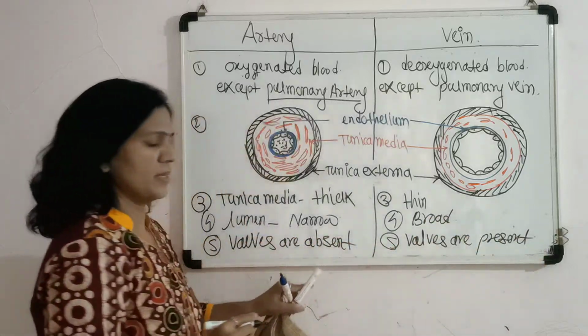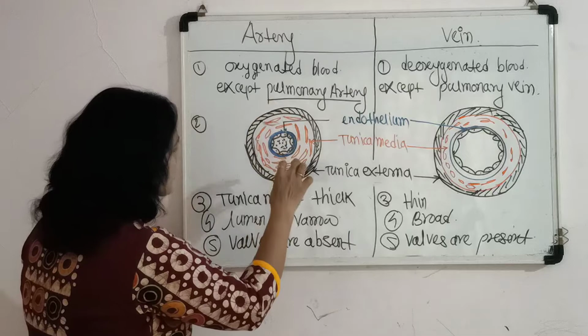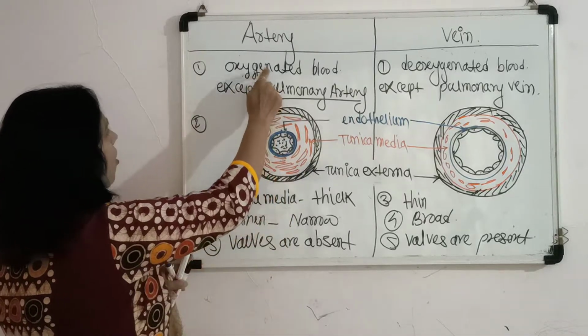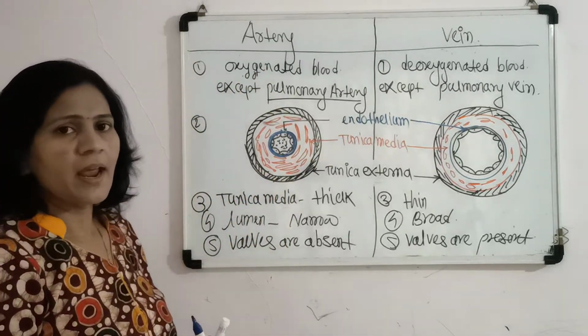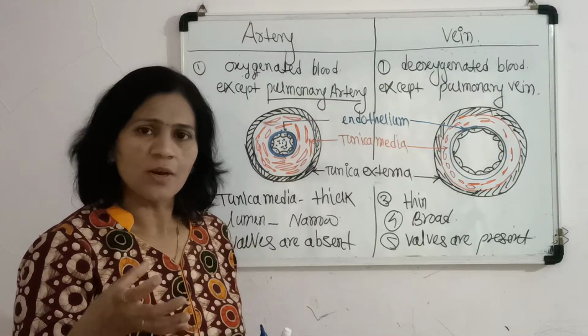Walls are absent in arteries. The blood present in the artery is oxygenated blood, and this blood gets circulated to all parts of the body.